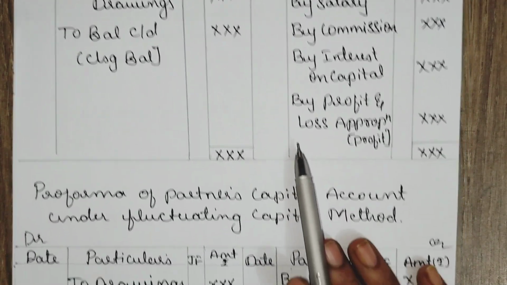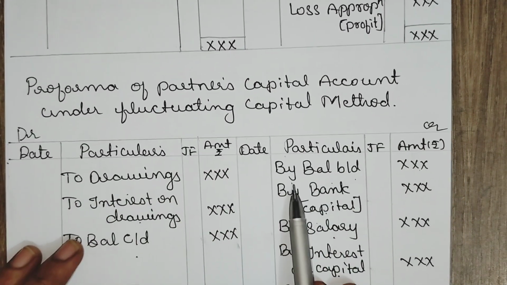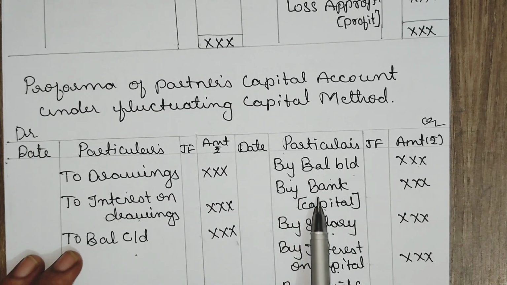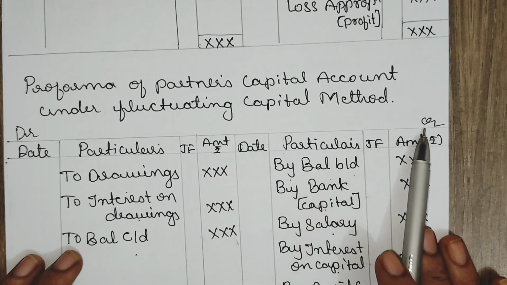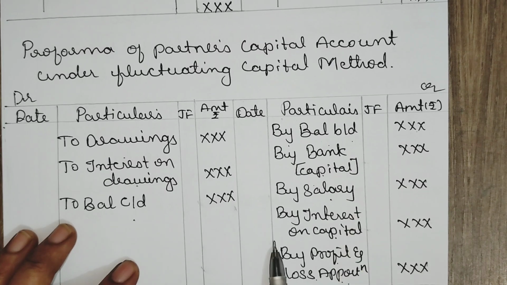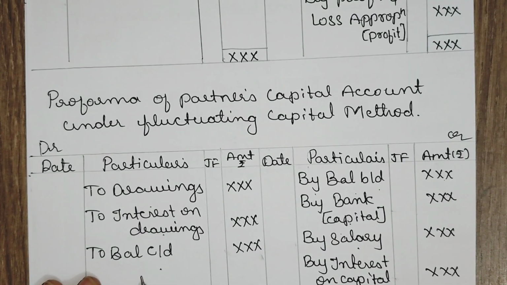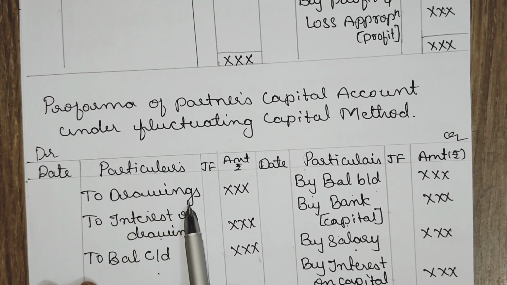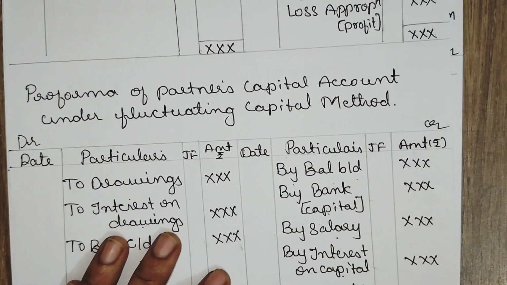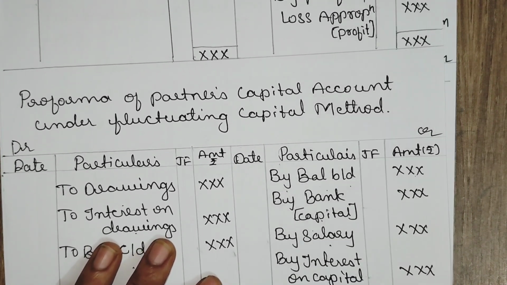Let us understand under fluctuating capital method, partner's capital account. Are there two accounts you are preparing? No, here only a single account you are preparing. All the opening balance should be credited, capital. In case of any addition, bank account, and salary, interest on capital. In case of profit, in case of loss, we are debiting. Drawings, interest on drawings, then closing balance should be debited. This is about the pro forma of capital account under fluctuating capital method.